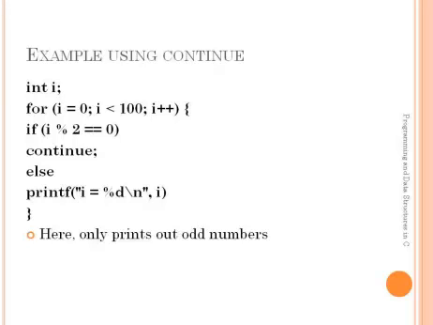That is, it will skip all the statements under this continue statement and start with the next iteration. The next iteration is I++, the next iteration is 3. Again it will check 3 modulo of 2. This condition fails. Then it will printf %d I, that is 3. Likewise it will print 1, 3, 5 up to 99. This code will print odd numbers in between 0 to 100. They are 1, 3, 5 up to 99.